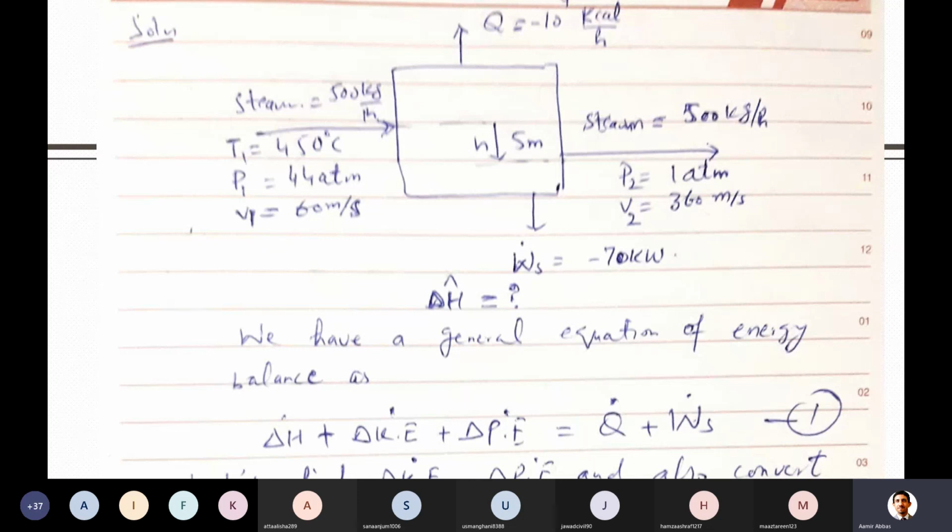What about the others? Is there any change in kinetic energy, and is it provided or not? Yes sir, there will be a change in kinetic energy because speed is changing. Because velocity changes, good. So what about potential energy? Will it change? Yes sir, because there is a 5 meter height change.